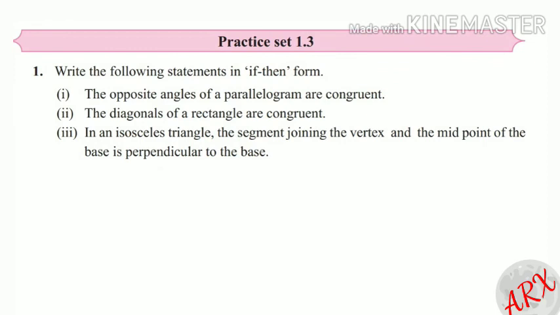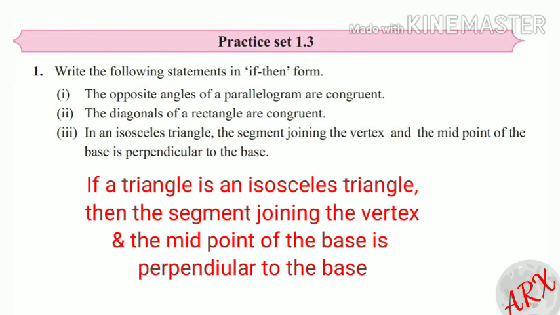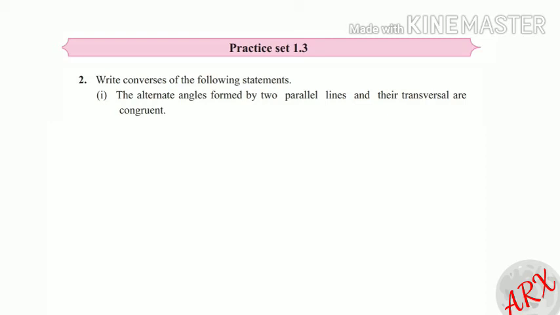Third, in an isosceles triangle, the segment joining the vertex and the midpoint of the base is perpendicular to the base. And the answer will be: if a triangle is an isosceles triangle, then the segment joining the vertex and the midpoint of the base is perpendicular to the base. Now we will move on to question number 2. Write the converses of the following statements.